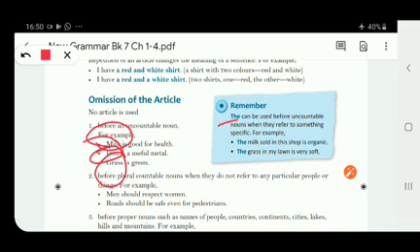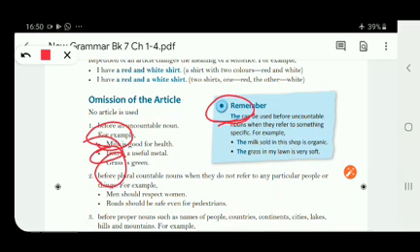So it is an exception. It means that we can use an article before the uncountable noun and that article is only the. The can be used. And on what condition? If we are talking or referring to a specific thing. For example, you can see, the milk sold in this shop is organic.